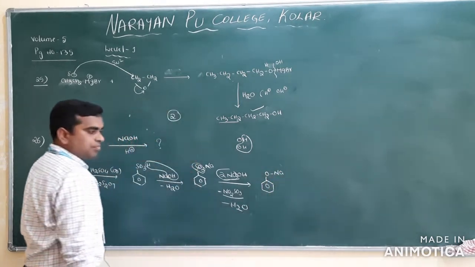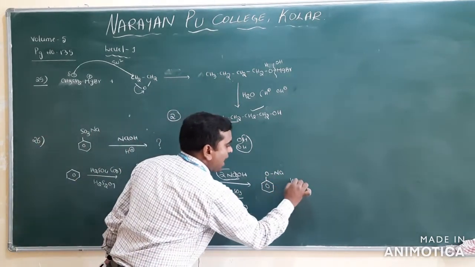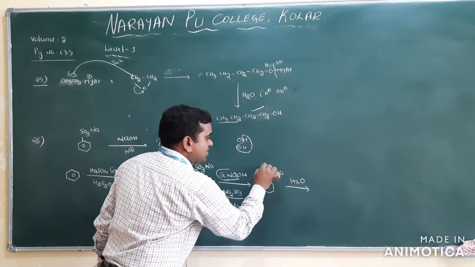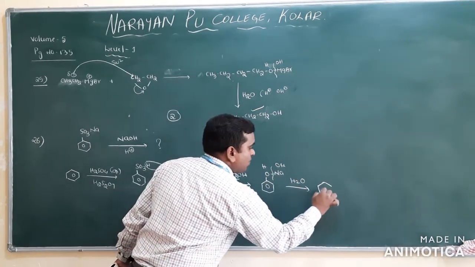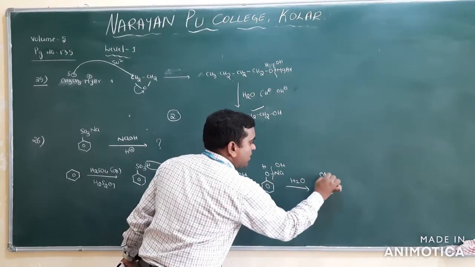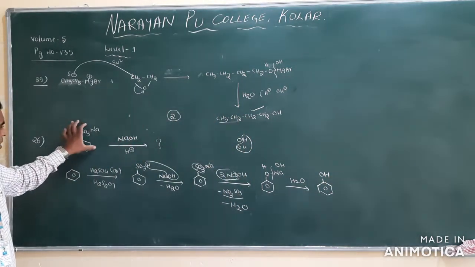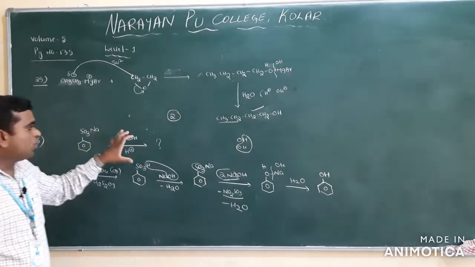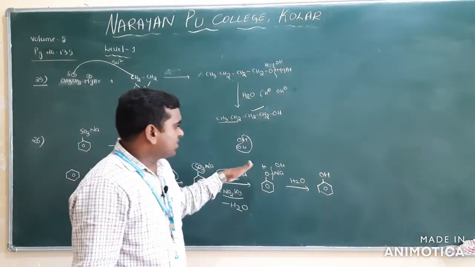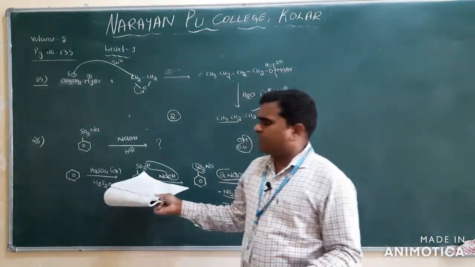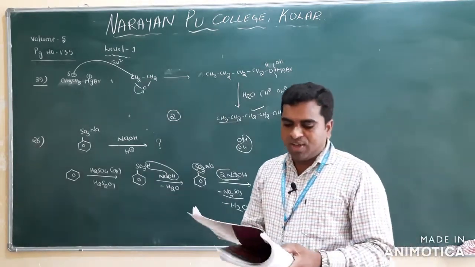sodium phenoxide, followed by hydrolysis, H and OH. Then what compound will you get? You will get the compound phenol. So that is the same question, indirectly they have asked here. So if you are very perfect in the PU, those questions only will come most of the time in the competitive examination.